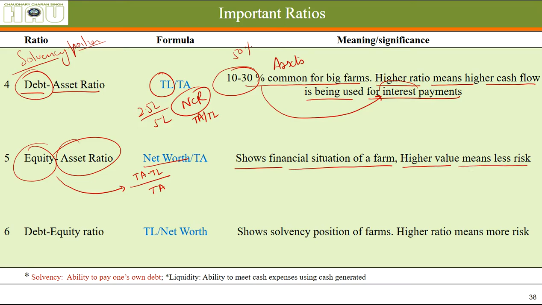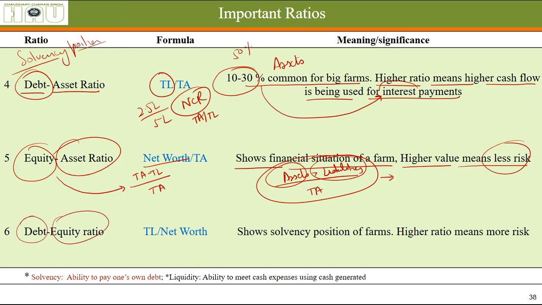Higher value, that means the value of our assets is way more than our liabilities, divided by assets. If this value is higher, that means we have a lot of money in our hand and we do not need to worry about anything. There is very less risk. Okay, if this value is low, that means our assets are not very much more than the liabilities. Okay, so they are just equal and we are in a precarious situation, we are in a risky position.